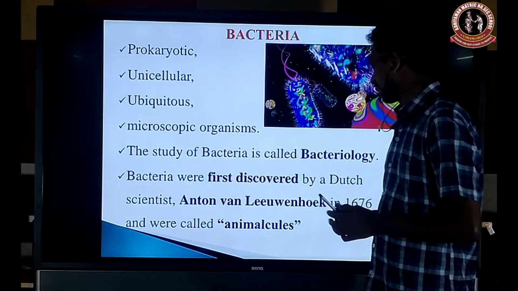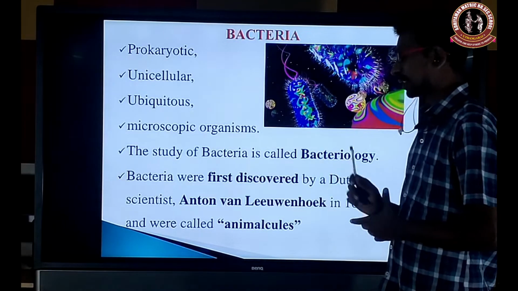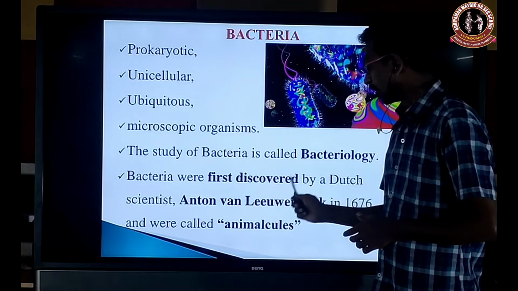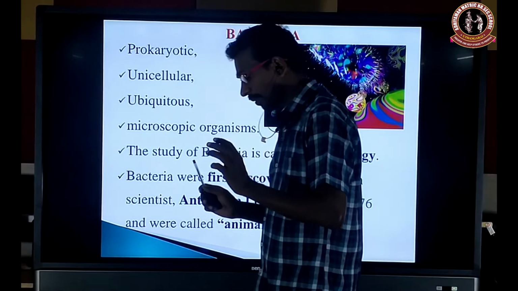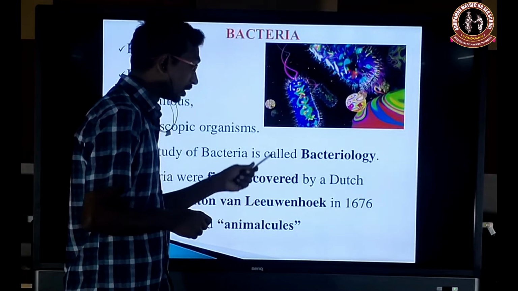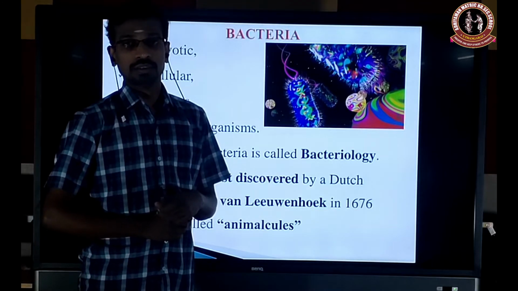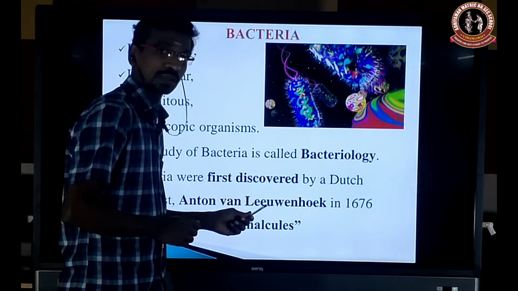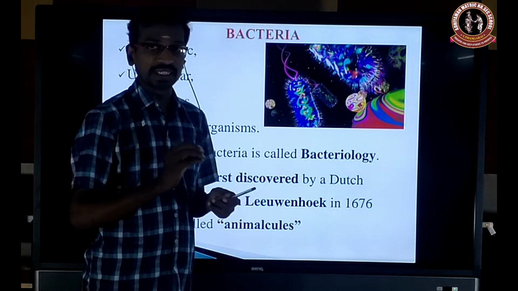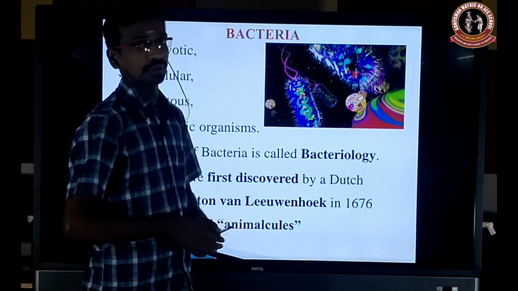Bacteria were first discovered by a Dutch scientist, Anton van Leeuwenhoek, in 1676, by using a simple microscope. He didn't know this was bacteria; he generally called them animalcules. Who was first to discover bacteria? Anton van Leeuwenhoek. But he didn't know this was bacteria. It's a tiny particle. He called them animalcules. Okay.